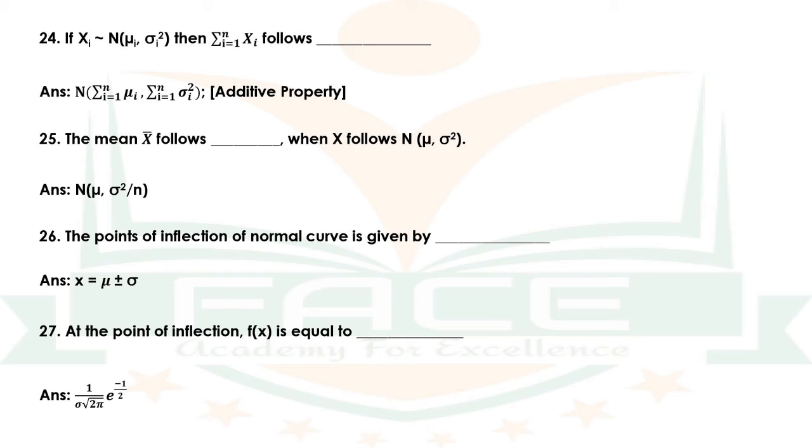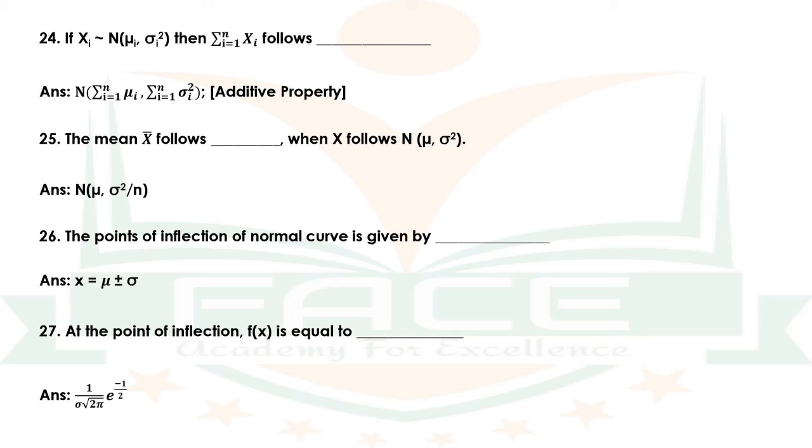Question number 25. The mean x bar follows dash when x follows N(mu, sigma square). The answer is N(mu, sigma square by n). Question number 26. The points of inflection of normal curve is given by dash. The answer is x is equal to mu plus or minus sigma.